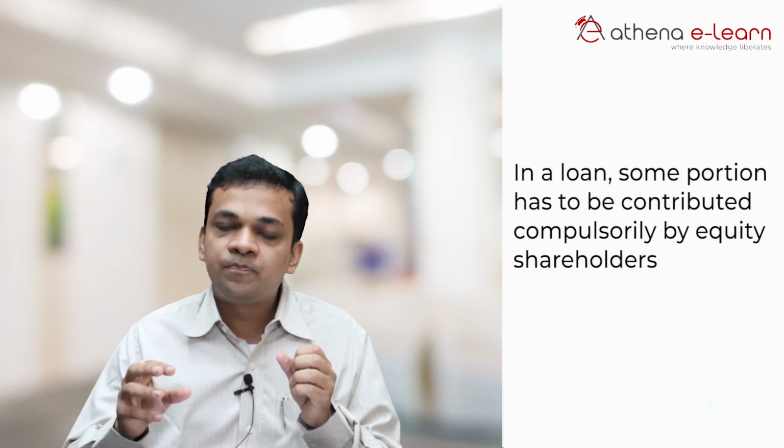To solve this issue, the RBI has come up with something called the capital adequacy ratio. This is nothing new. It has been in existence for a long time now. Even the NHB had these capital adequacy requirements. It basically says that in a loan that is given, some portion, I'll come to the definition of this sum, but some portion has to be contributed compulsorily by the equity shareholders. That is, for every loan that a bank or a housing finance company or NBFC gives, a certain portion has to be carved out and kept.